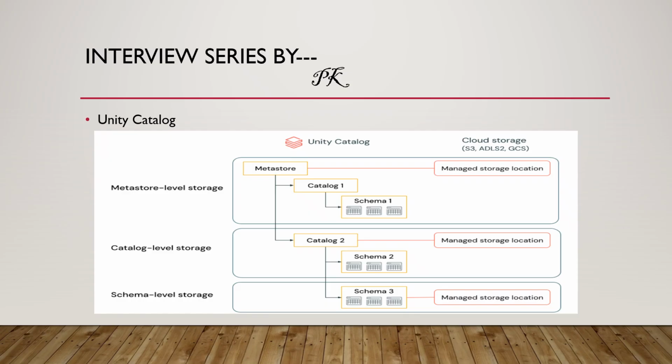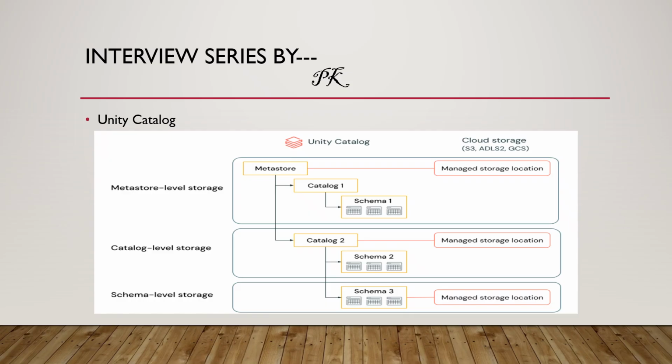Unity Catalog in Databricks is a centralized governance layer, which will manage data access, metadata, lineage and compliance across all workloads. Workloads means all our metadata and whatever catalogs we are creating, whatever schemas we are creating, and whatever data we are storing inside those catalogs and schemas.